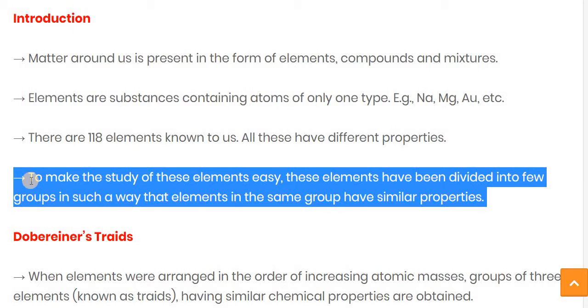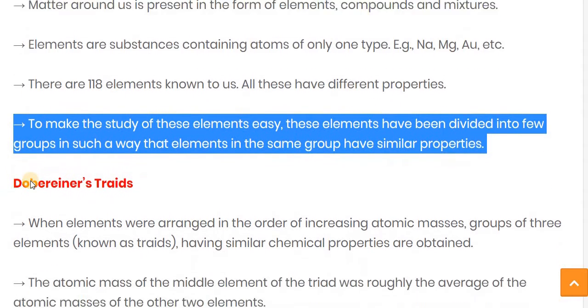To make the study of these elements easy, they have been divided into a few groups in such a way that the elements in the same group have similar properties.